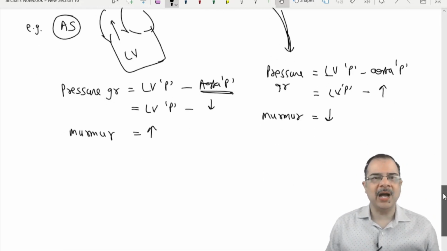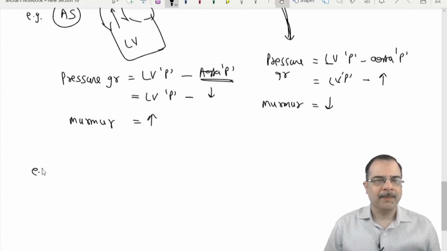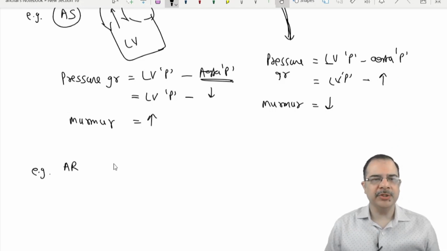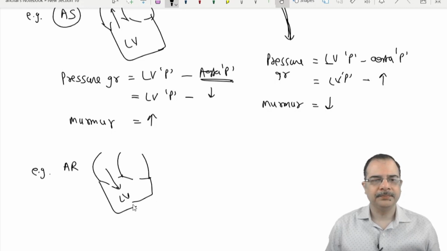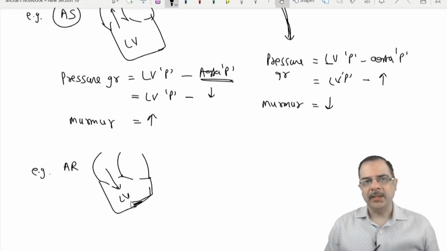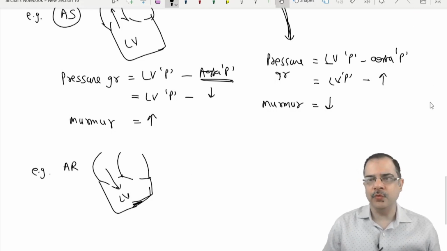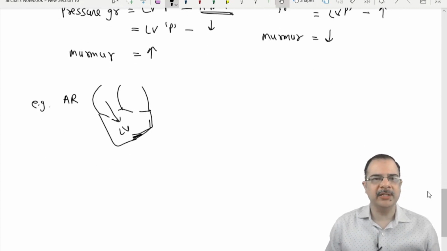Now let's see aortic regurgitation. In aortic regurgitation, blood is going from the aorta back into the left ventricle. This is the blood flow for aortic regurgitation.